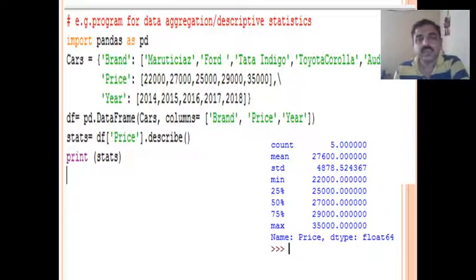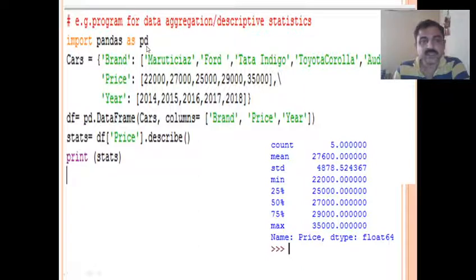So in Python pandas we have a function called describe, which gives you all these statistical functions together. Like I want to get a mean, a standard deviation, a minimum, a maximum. All these functions together we can get in a single function called describe. So let us see how it works. Just see the example here.